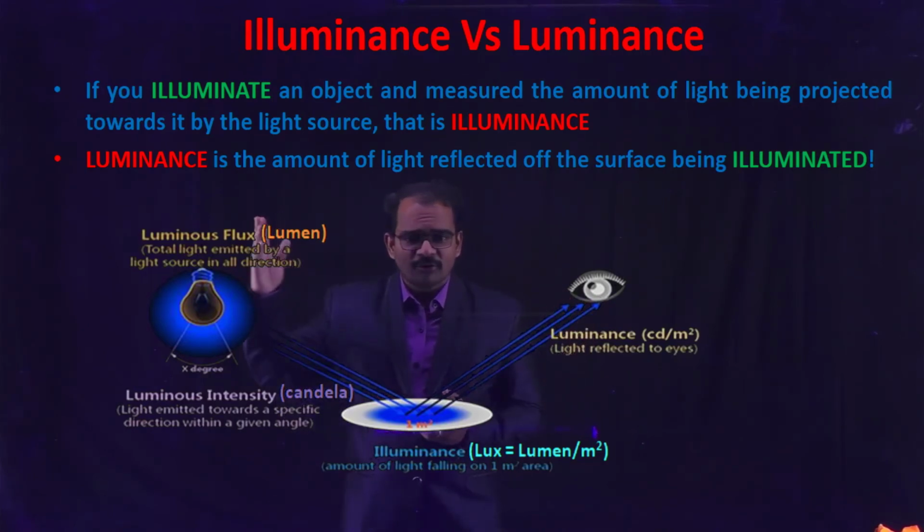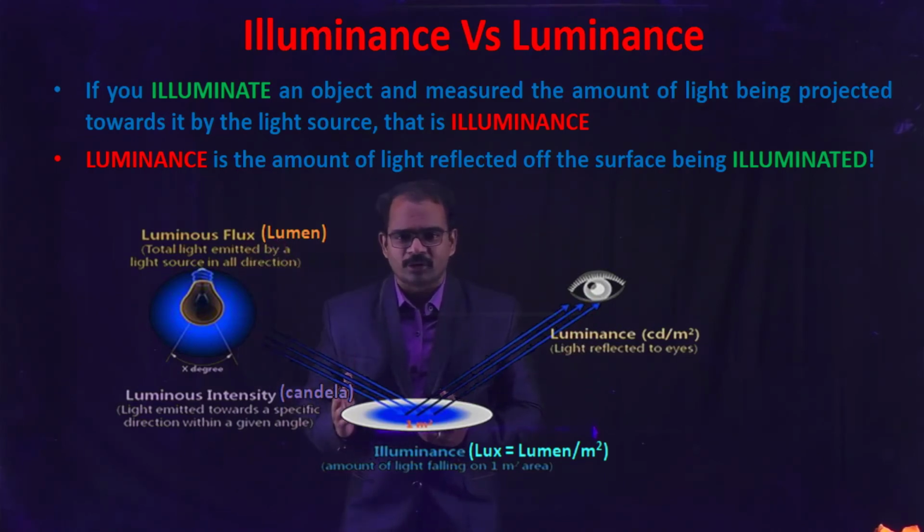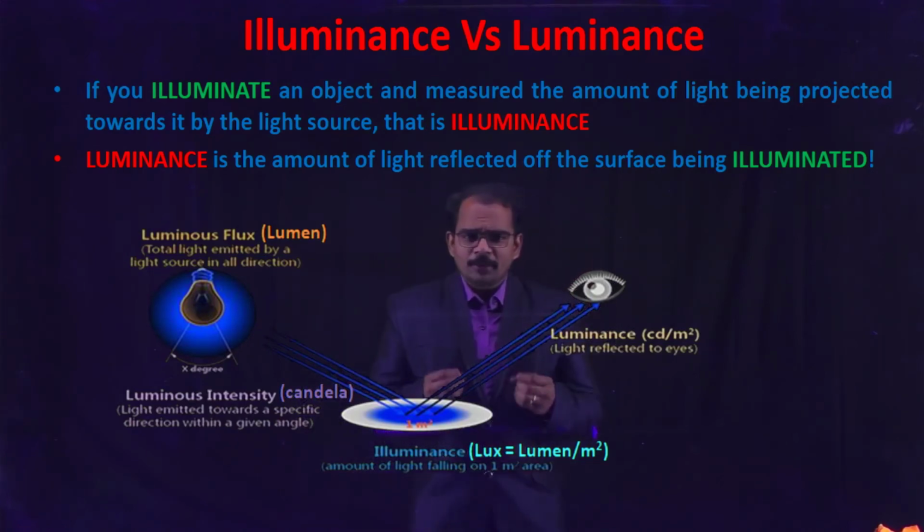So what is the unit of luminous flux? Lumens. And what is the unit of illuminance? Lumens per meter square. What is the unit of luminous intensity? Candela. And what is the unit of luminance? Candela per meter square. And lumen per meter square is otherwise called lux. So 1 lux is equal to 1 lumen per meter square.